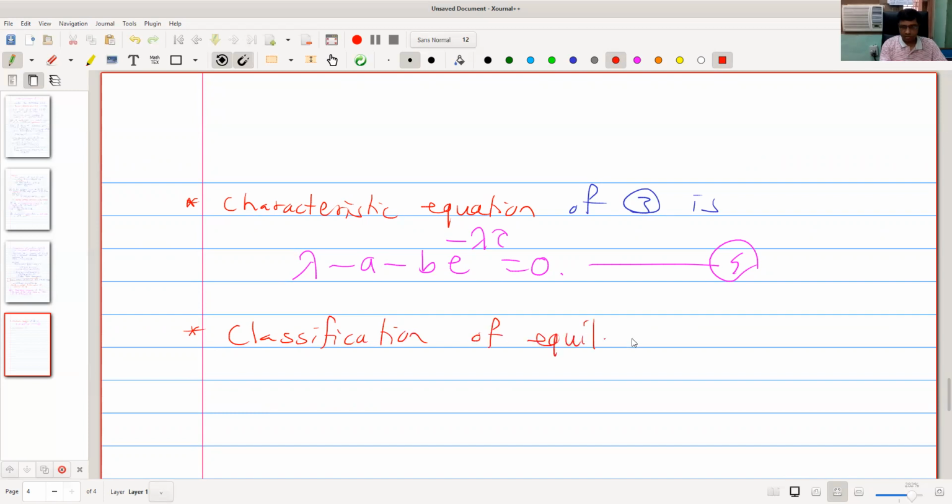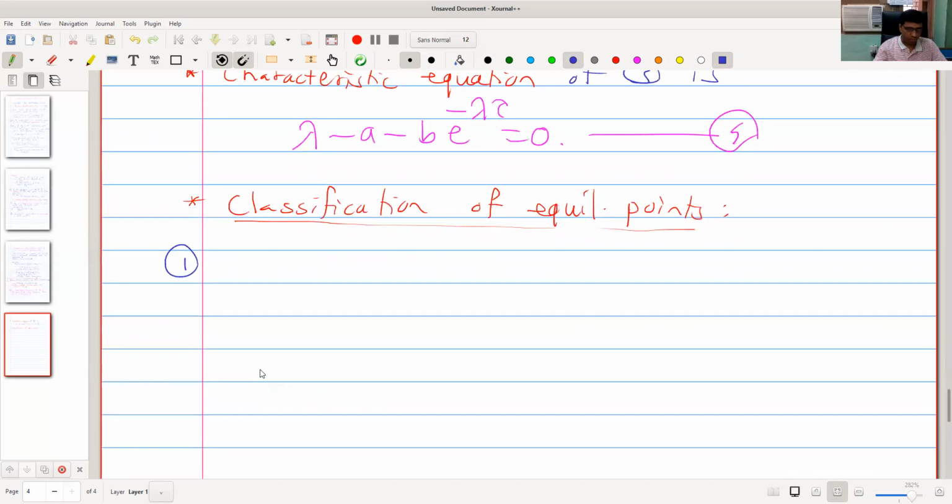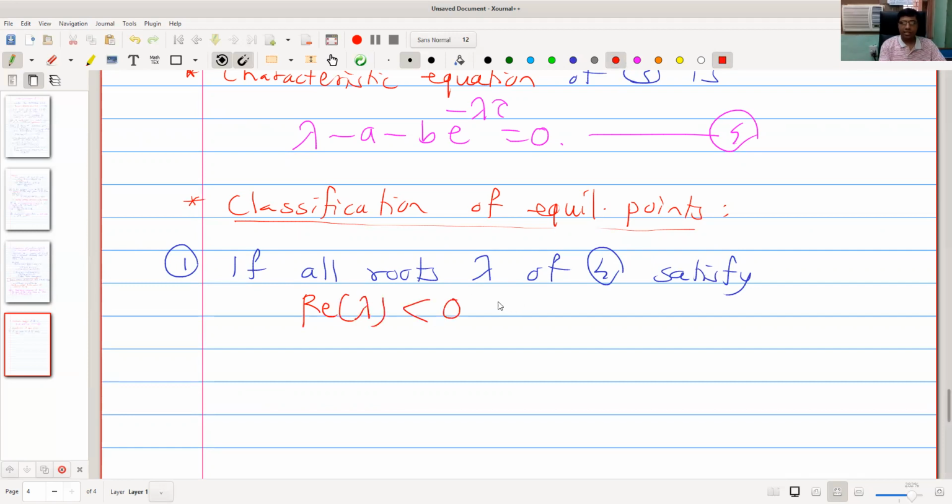First definition: if all roots lambda of 4 satisfy real part of lambda is less than 0, then equilibrium x star is called a sink.